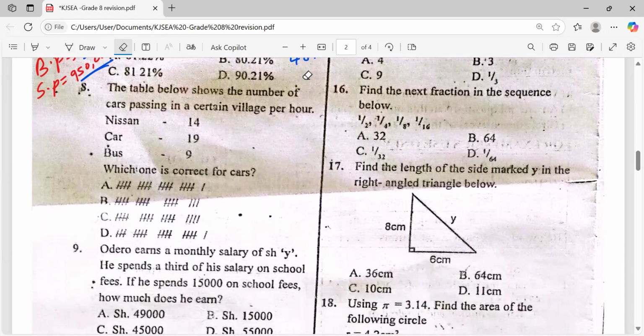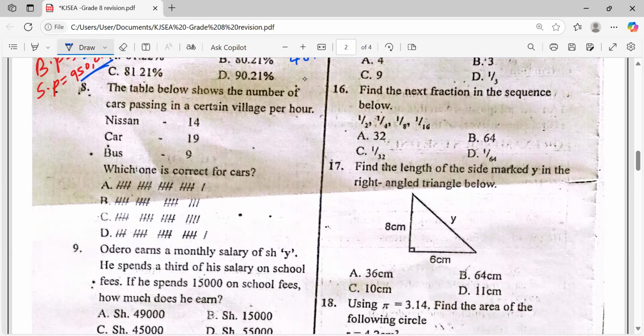Are we okay? Question number 8. A table below shows the number of cars passing in a certain village per hour. Nissan 14, car 19, and the bus is 9. Which one is correct for cars? Let's take part C. I think this is tally.